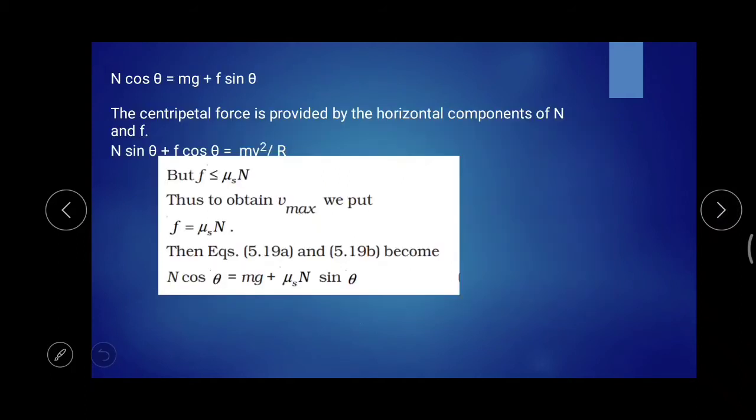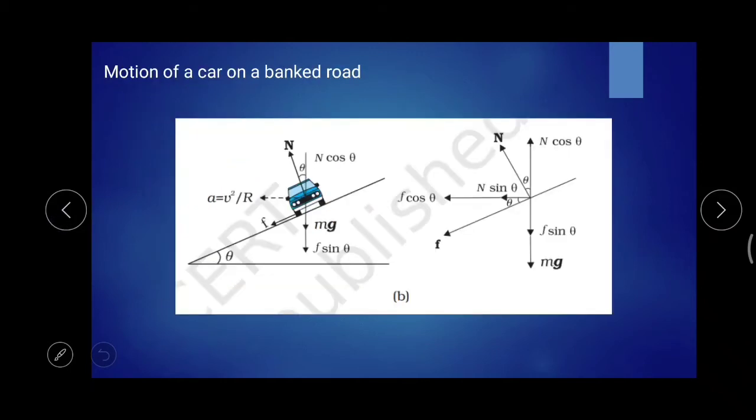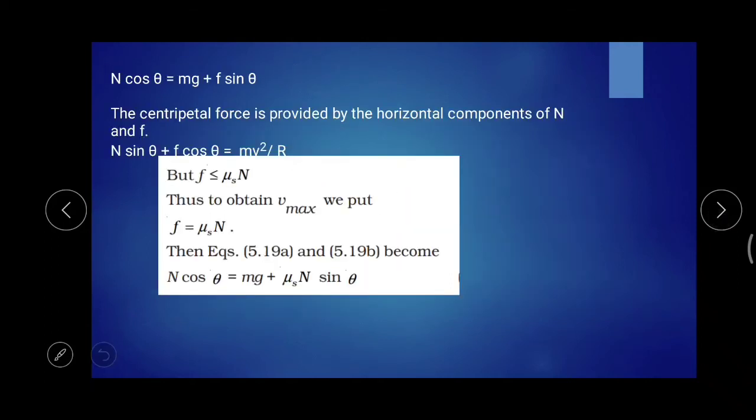The centripetal force is provided by the horizontal components of n and f. Here you can see the centripetal force Fc is acting in this direction, and it is equal to the horizontal components of n and f, that is f cos theta and n sin theta. So we can say n sin theta plus f cos theta is equal to mv square by r. mv square by r is the centripetal force over there.